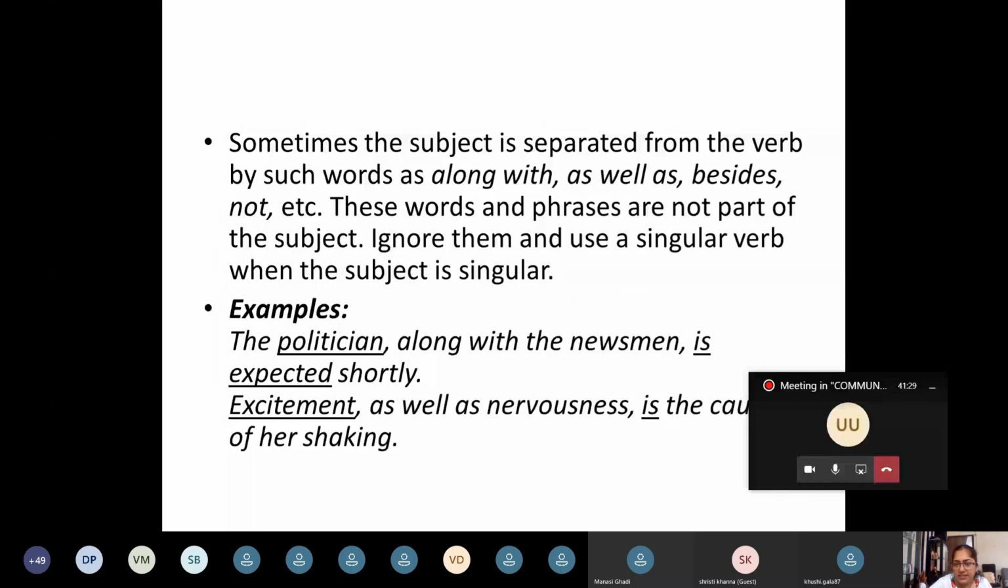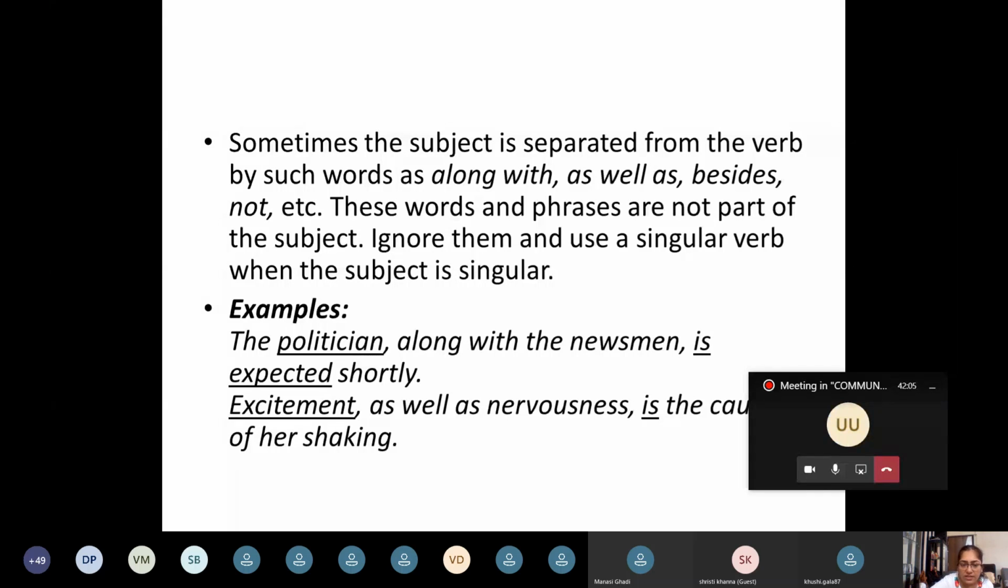Sometimes the subject is separated from the verb by such words as along with, as well as, besides, not, etc. These words and phrases are not part of the subject. Ignore them and use a singular verb when the subject is singular. So, the politician along with the newsman is expected shortly. Actually, we are expecting the politician along with his newsman. That means more than one person is coming. There are many people coming and they are all expected shortly.